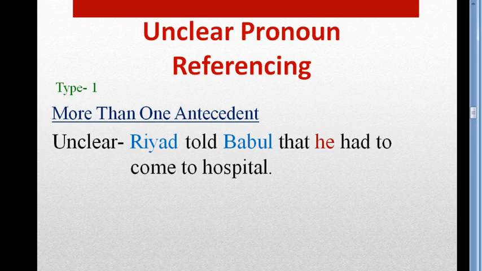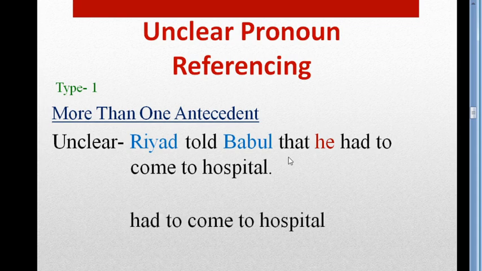Here, after Riyad and Babul, in the next place I have used the pronoun he. So it's confusing. It can't make clear who I am talking about. Is it Riyad or Babul who had to go to hospital? So in this case we have to use the noun, not the pronoun, to clear the meaning of the sentence.